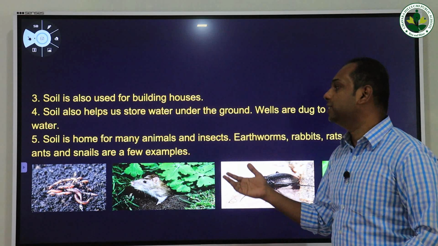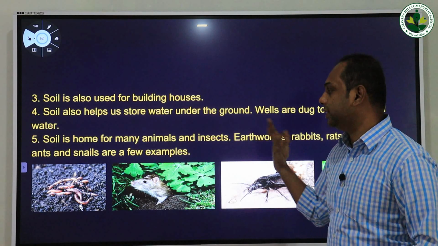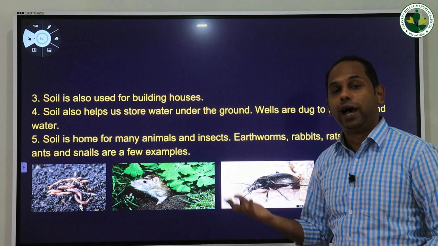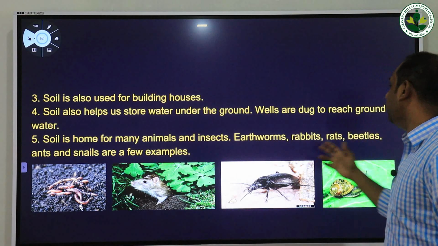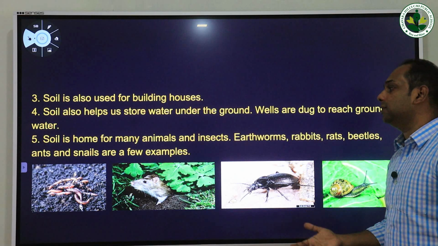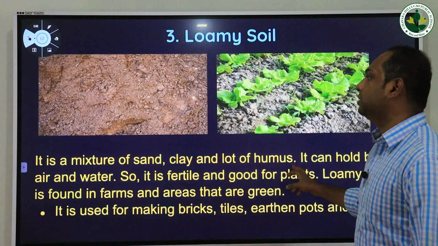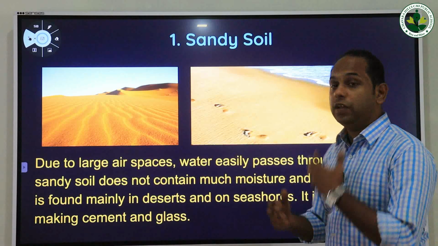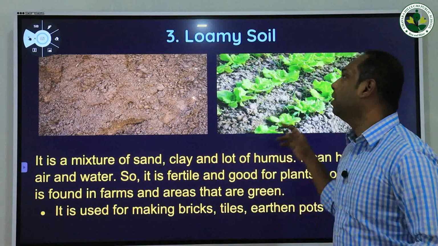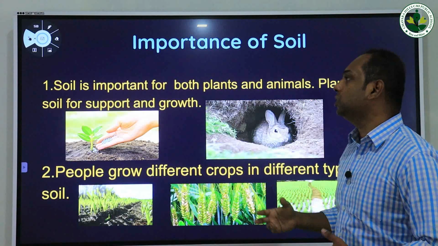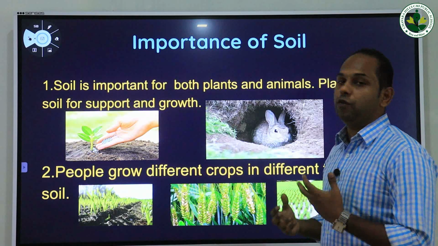So in today's class, we have studied about different types of soil, and also the importance of soil, how the soil is used in different ways.